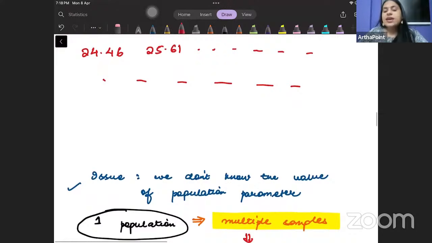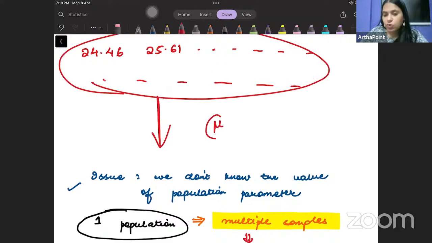Now the question is, what are the different kinds of estimators that I can use, right? मेरे को इस population का mean जानना है. I want to know the mean of the population. The question is, what are the different ways of finding the mean of the population and what will be the closest value to the mean?